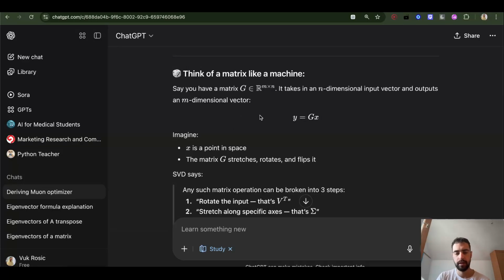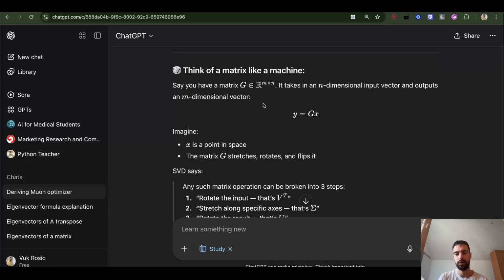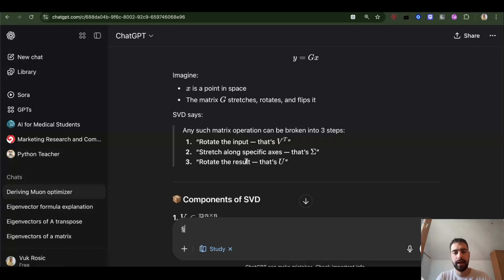So let's see what a singular value decomposition is. Let's say we have this matrix G, which is m times n. It's just going to take some point x in space and stretch, rotate, and flip the point. Any such matrix operation can be broken into three steps.